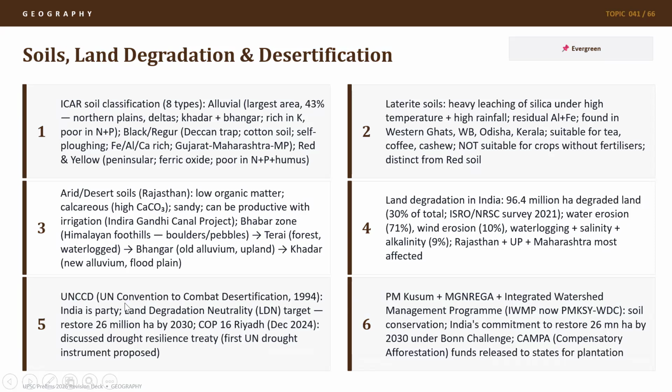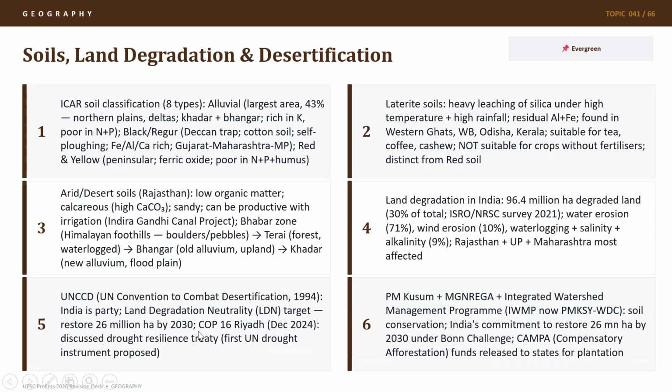UNCCD, the United Nations Convention to Combat Desertification, was established in 1994. India is a party to it. A Land Degradation Neutrality target has been taken to restore 26 million hectares by 2030. So already about 100 million hectares have been degraded. We have taken a target under the LDN mechanism, which is the land degradation neutrality mechanism, to restore 26 million hectares by 2030.